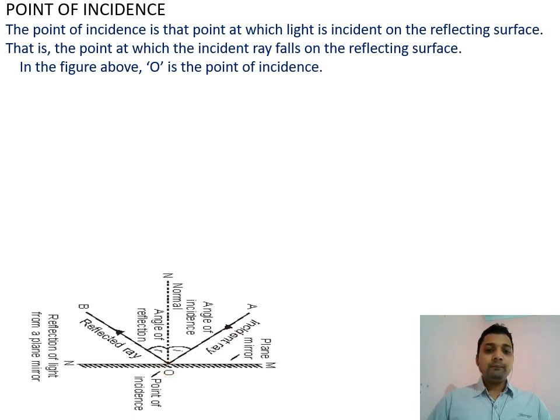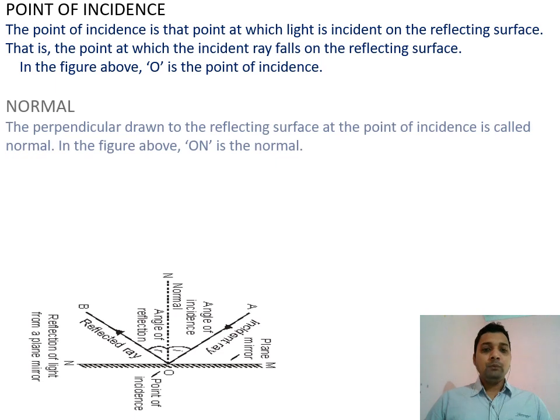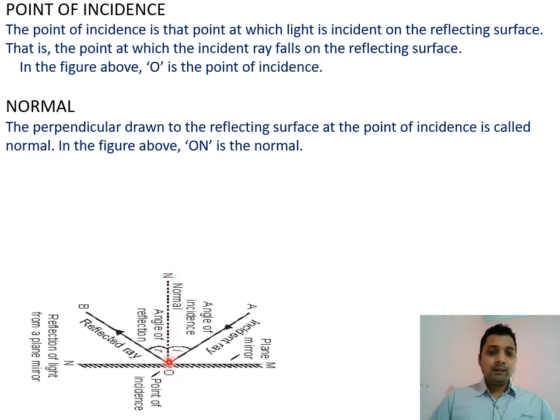So next one is the normal. Normal means the perpendicular drawn to the reflecting surface from the point of incidence. So this ON is the normal here. Means a perpendicular, or a 90-degree line, drawn from the point of incidence on the reflecting surface.